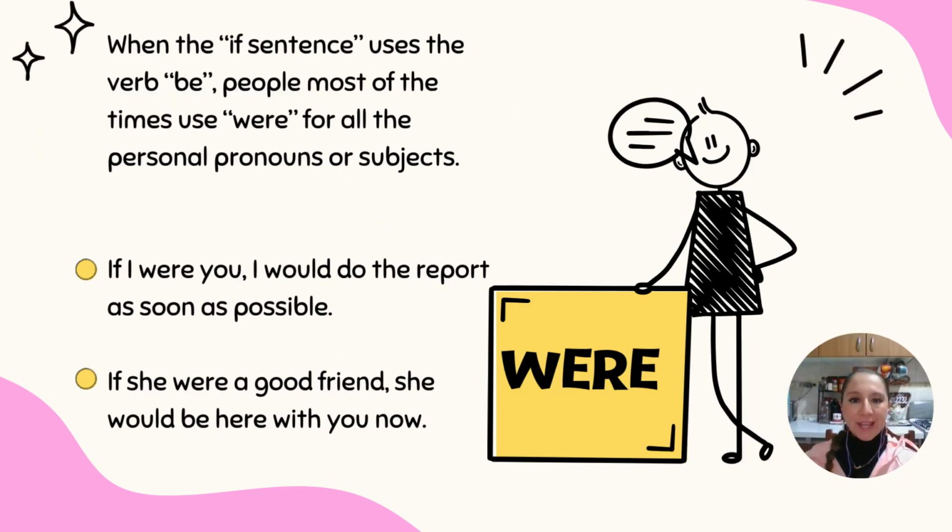One of the points that we need to keep in mind is that when we use the verb be in the second conditional, we are going to use the verb were. With all the personal pronouns, even with he, she, or it, most of the times people use were. Examples: if I were you, I would do the report as soon as possible. If she were a good friend, she will be here with you now.